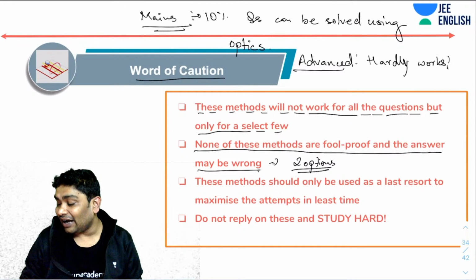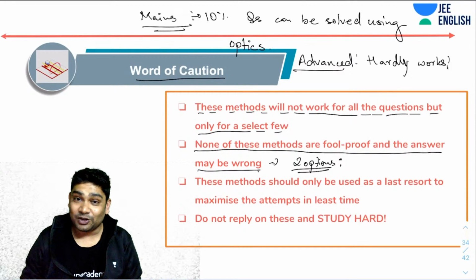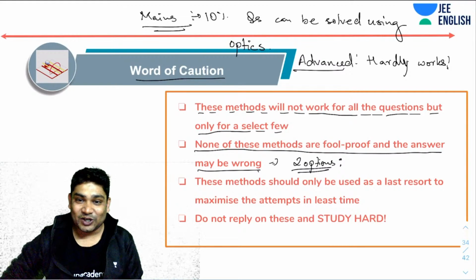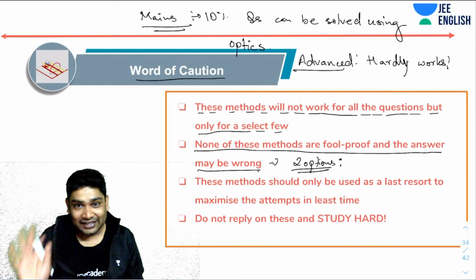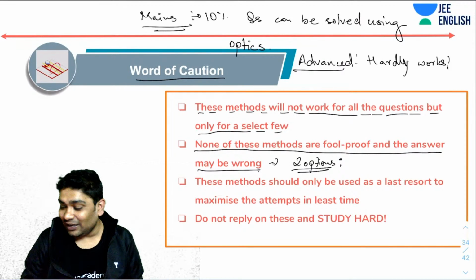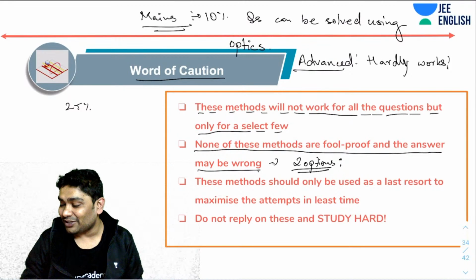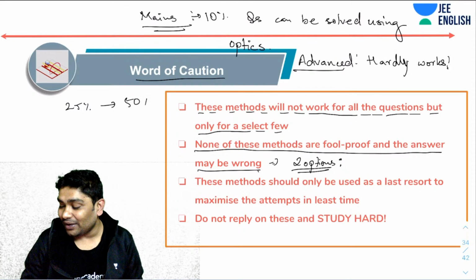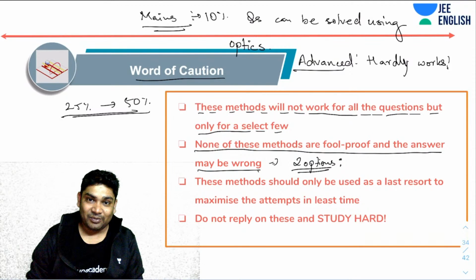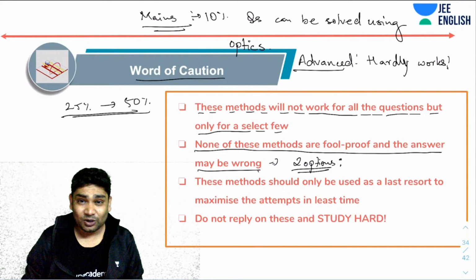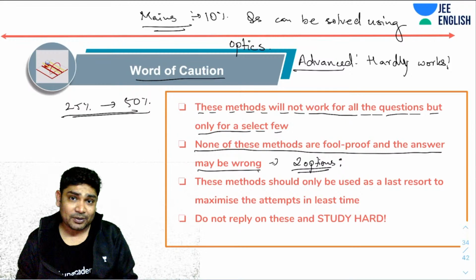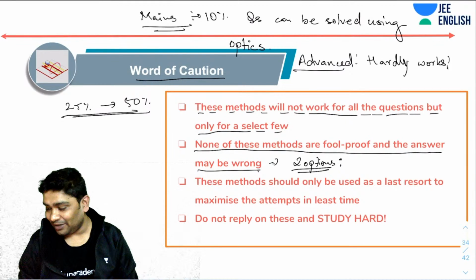But yeah, I've improved your chance from 25% to 50% by looking at the options, right? So that's the credit you can give me. I can help you increase your chance of getting the answer correct from 25% to 50%. So I've doubled your chance of getting the answer correct. In most of the cases, you will be able to eliminate 2 options. So that will definitely happen. But yeah, many times you don't know the answer 100%.